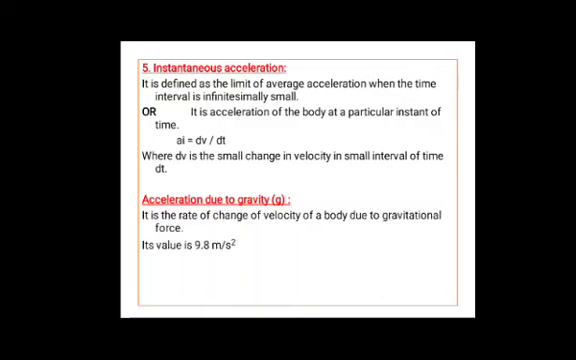Now let us see what is this acceleration due to gravity. It is the rate of change of velocity of a body due to gravitational force. The rate of change of velocity of a body is acceleration. If this rate of change of velocity is due to gravitational force, then it is called acceleration due to gravity. It is denoted by the letter small g, and its value is 9.8 meter per second square.